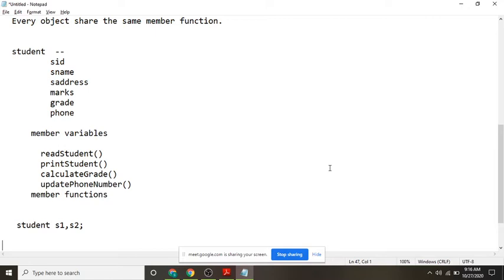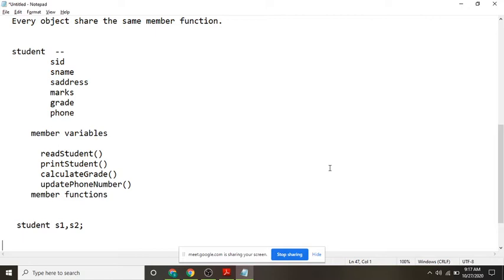Sir, you are asking about whether we can use the same member variable for both the students. Yes, sir. We can use the same object.